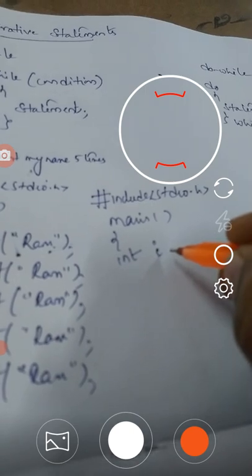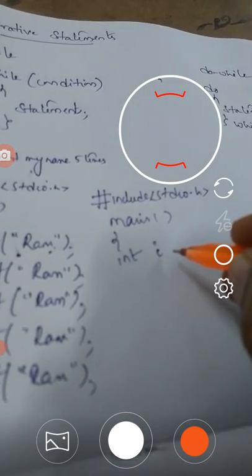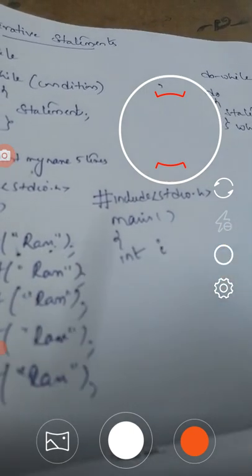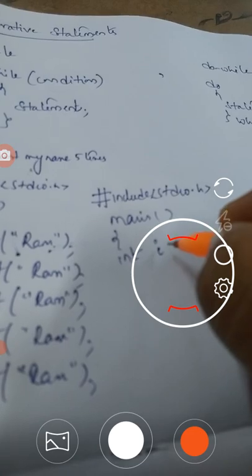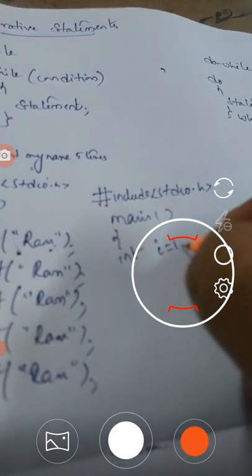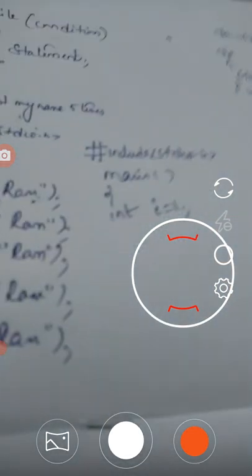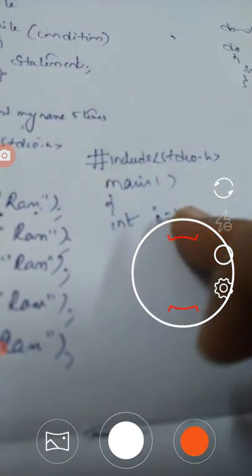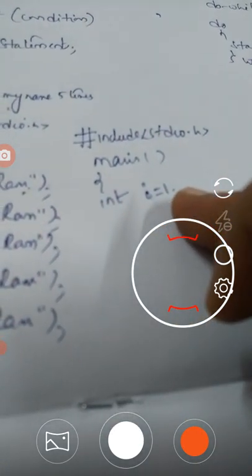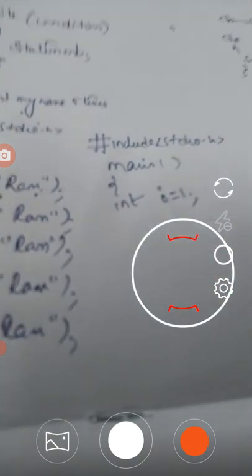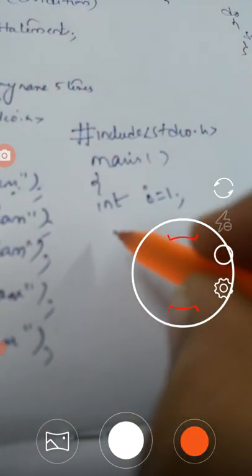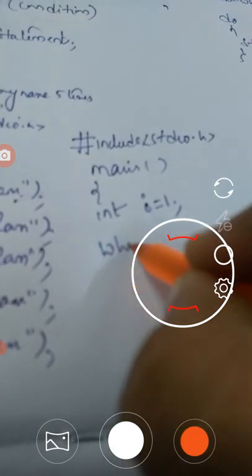Every statement must be terminated with a semicolon. Before that, I am going to initialize this loop variable to 1. This statement is also called initialization, because assigning a value to a variable at the time of declaration is called initialization. Then I am going to use the while condition.